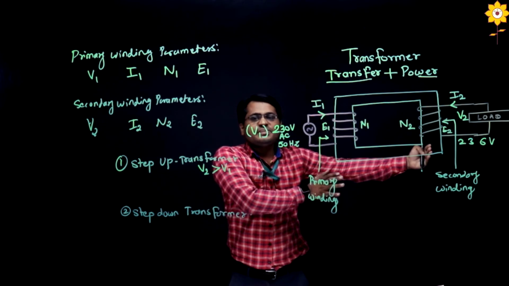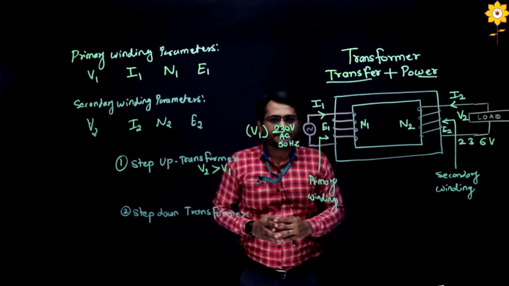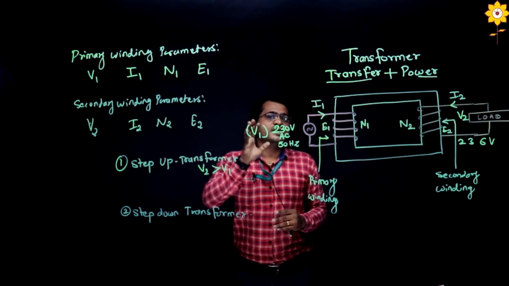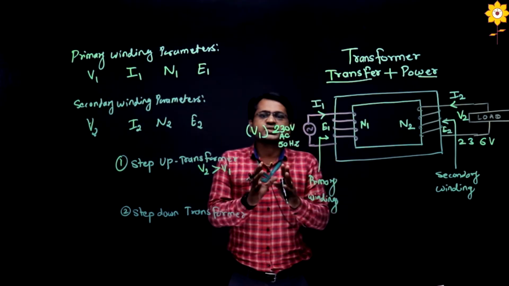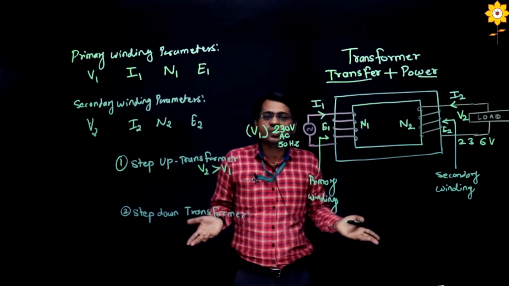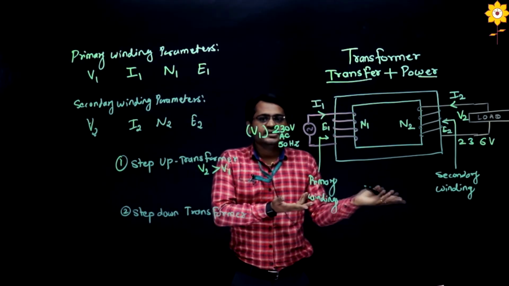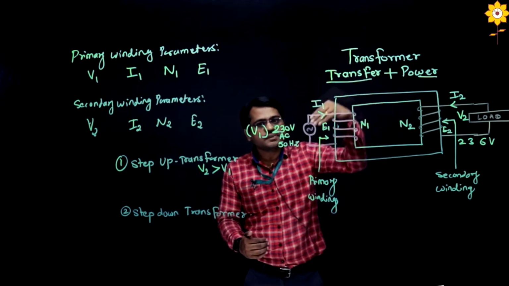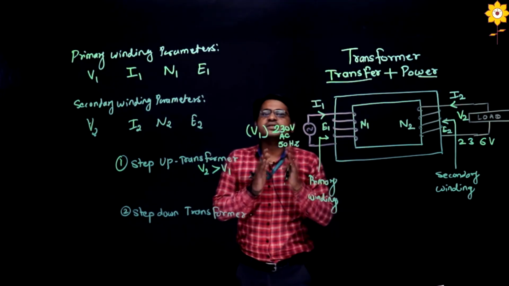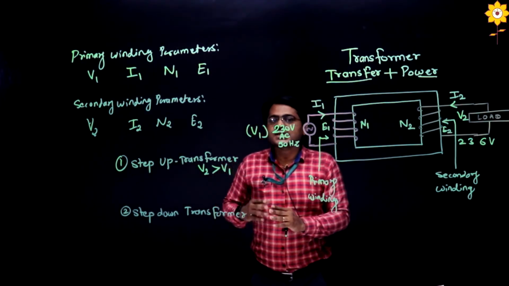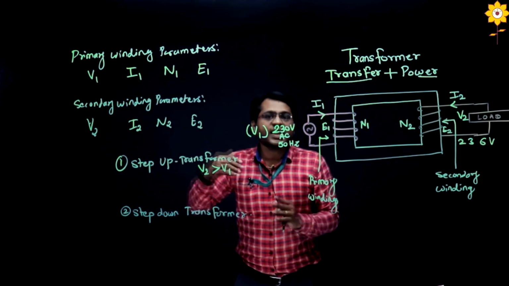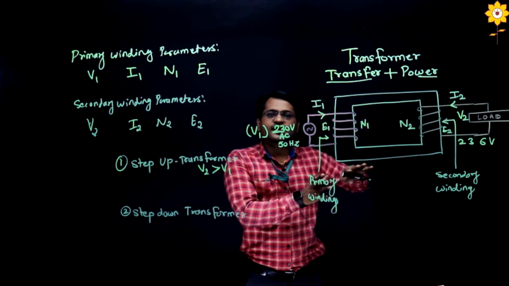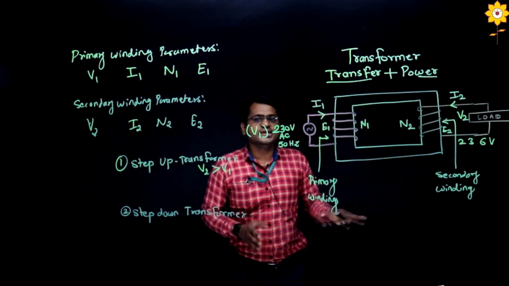Similarly, at the MECB substation nearby your colony, for example, input is coming as 11 kV. Do you use 11 kV at your home? No, we use only 230, right? So we require 11 kV to 230. So we want a step down transformer. Normally step up transformers are placed at the generating station and step down transformers are at the consumer station, either commercial or residential.